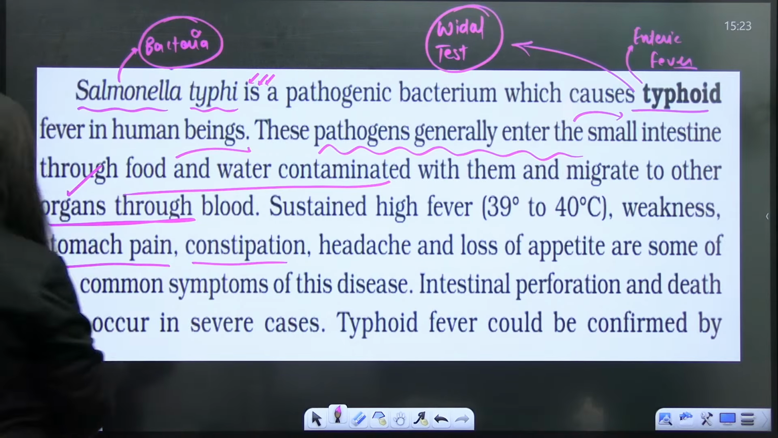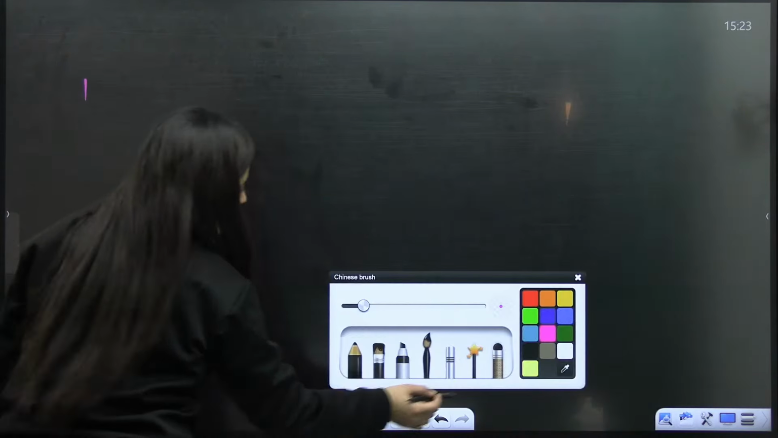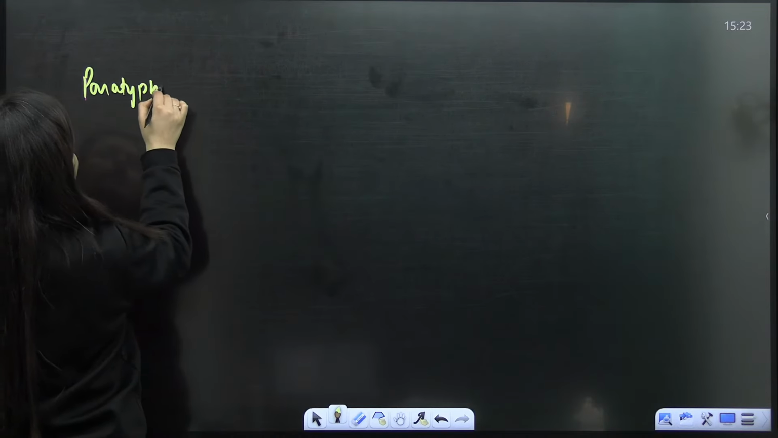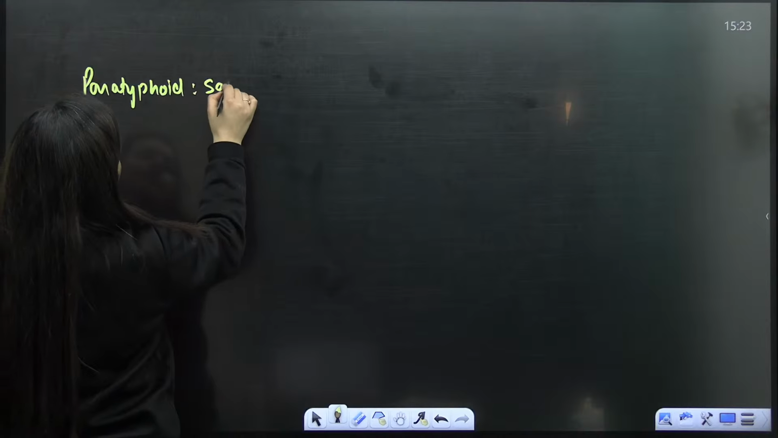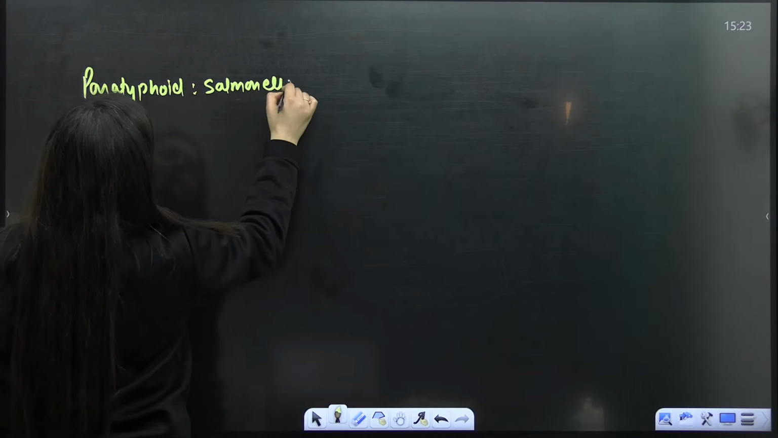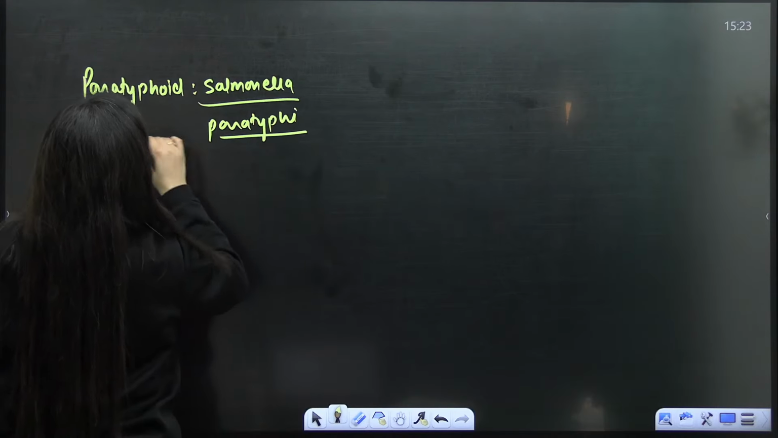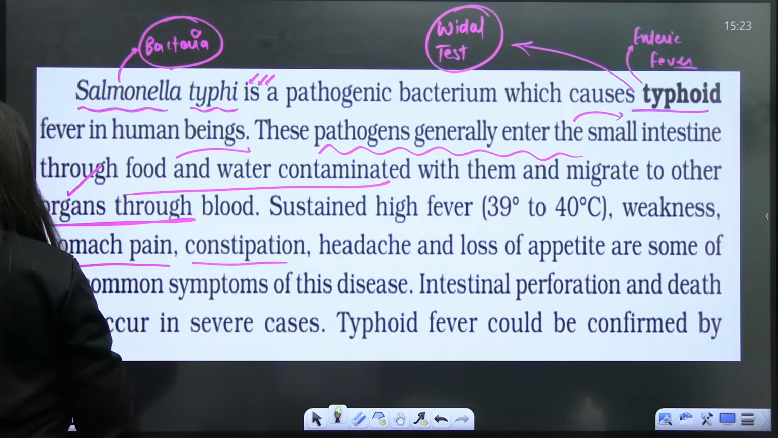Okay. So if it is paratyphoid, paratyphoid is also there. This is typhoid, so paratyphoid is also there. That is caused by Salmonella paratyphi. In this case, the blood test is done, blood culture rather is done.